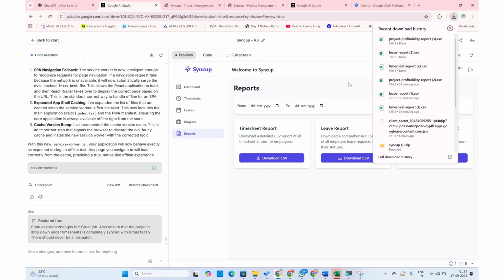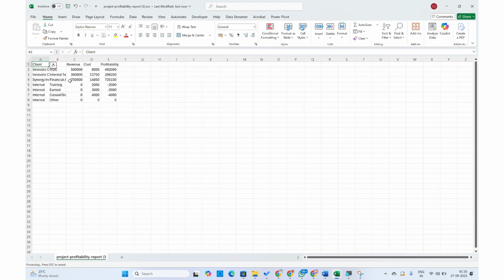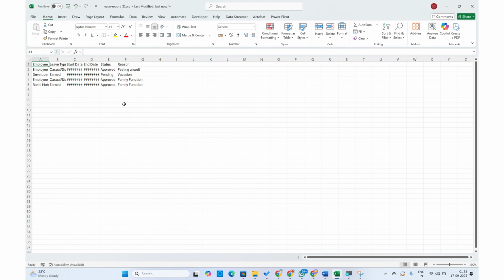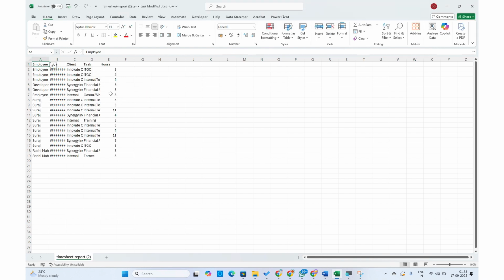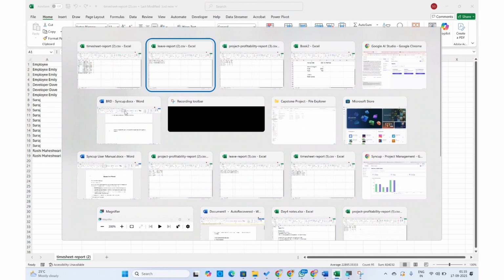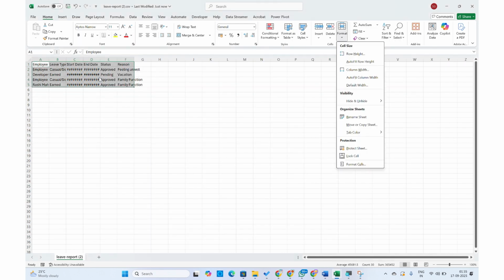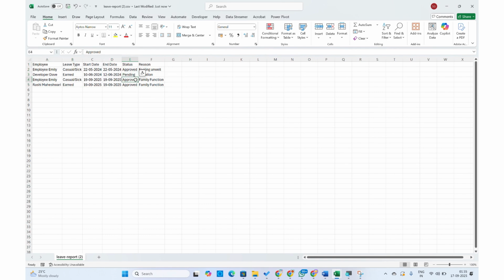So these are readily exportable Excel reports which give you the profitability, the corresponding leave report I'm going to show you in detail, and the time report. This is all the time that the resources have charged so far. I can take you to the leaves time. This is the leaves that the resources have taken so far, what is in pending, what is in approved stage, everything is being shown here.